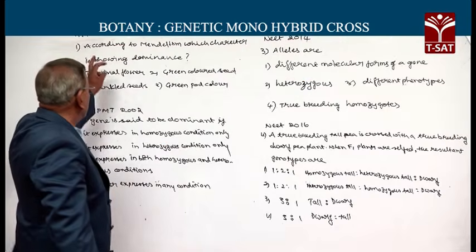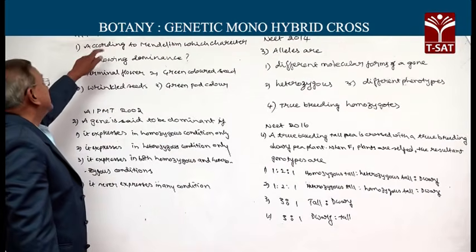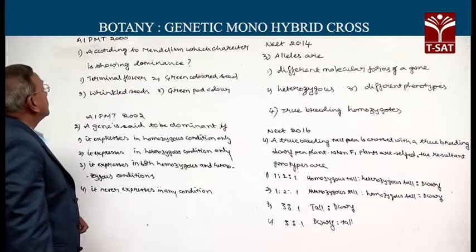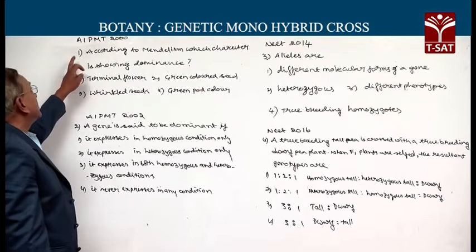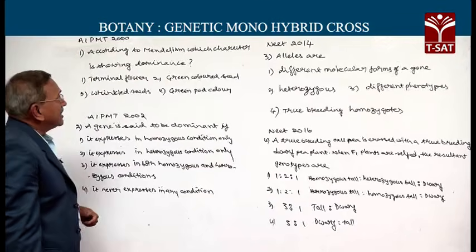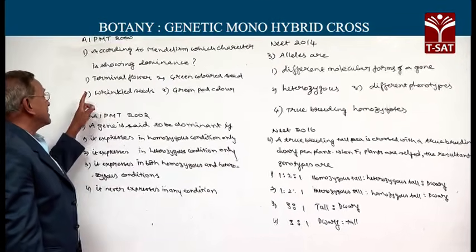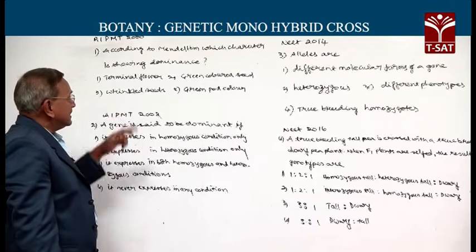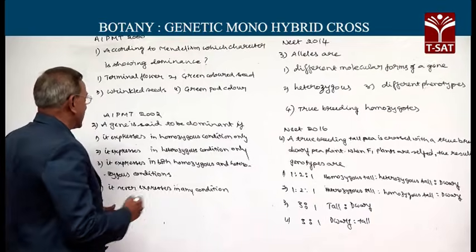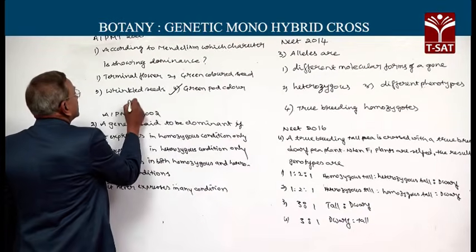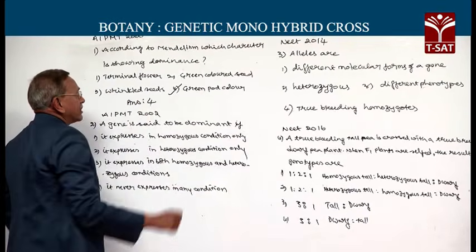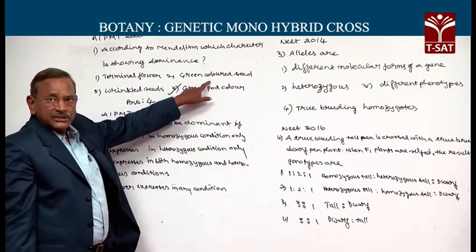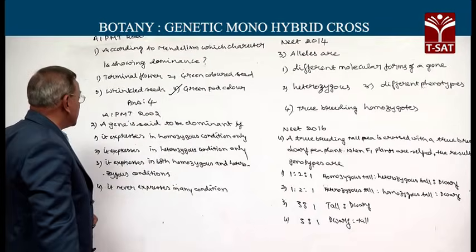Let us look at the board to use the knowledge obtained in this discussion. This is an EAPCET question based on our present content. According to Mendelism, which character is showing dominance? Is it terminal flower, green colored seed, wrinkled seed, or green pod color? Here, the answer must be 4. This is recessive, this is also recessive, this is also recessive. So, the fourth option is the correct one.